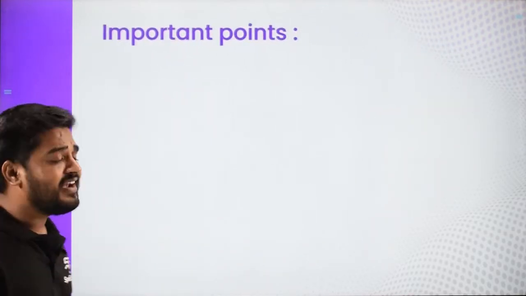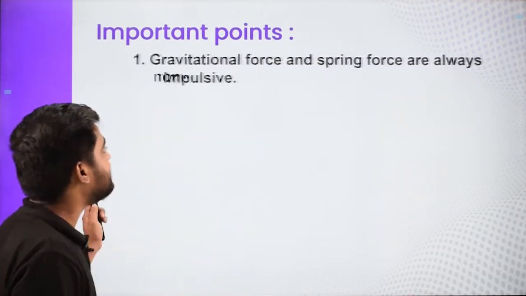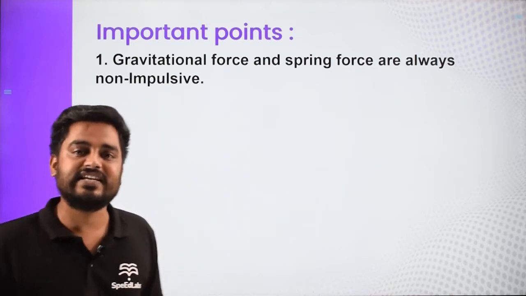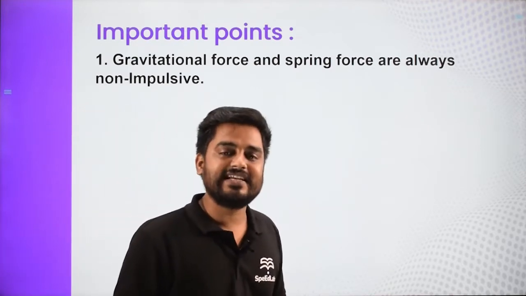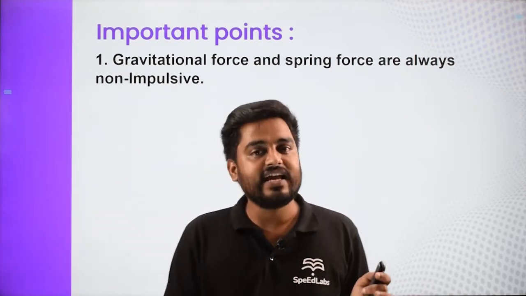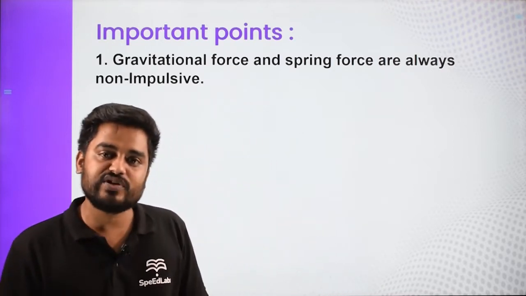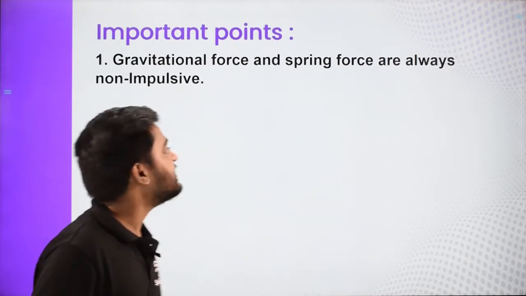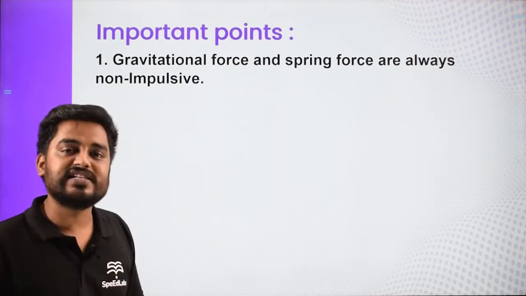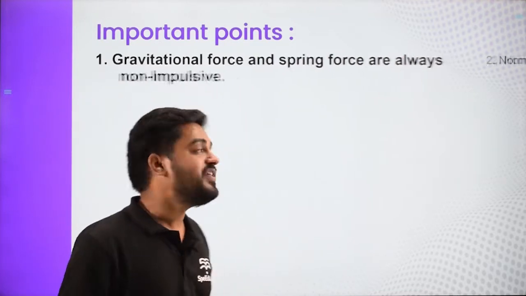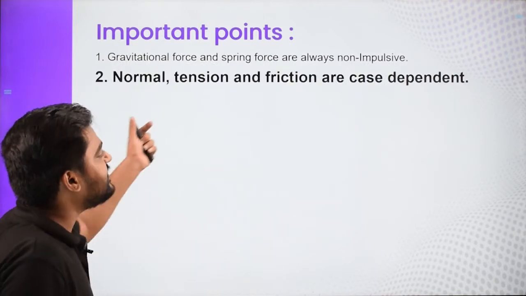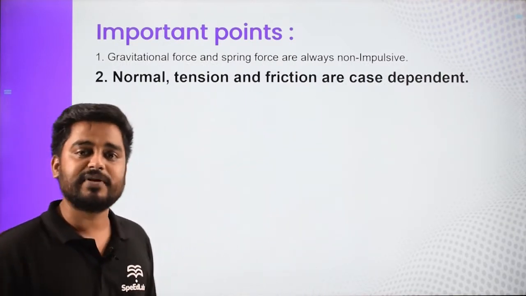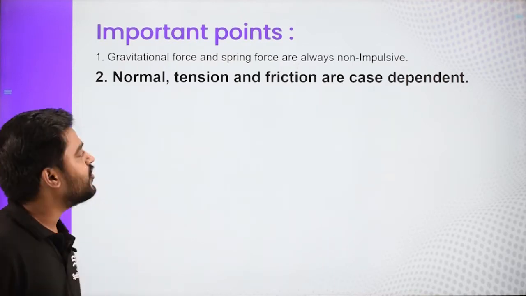Now let us discuss some important points. First, the gravitational force and spring forces are never impulsive in nature. These forces are basically acting and they can't change suddenly. An impulsive force is a very high force which suddenly comes into the picture, but spring forces and gravitational forces can never be impulsive. They will gradually change. Normal, tension, friction are case dependent. Sometimes they might be impulsive, sometimes they might be non-impulsive.